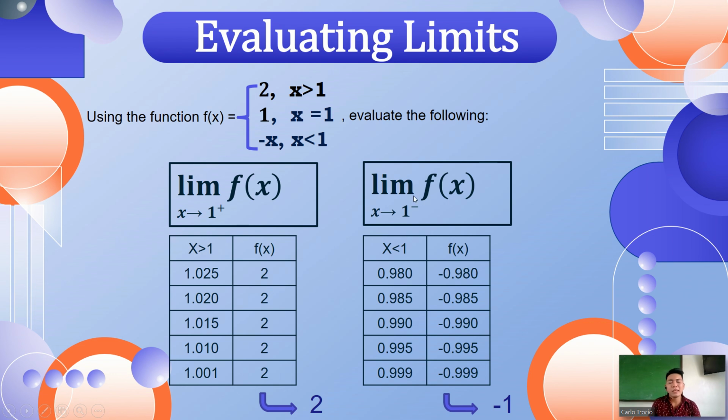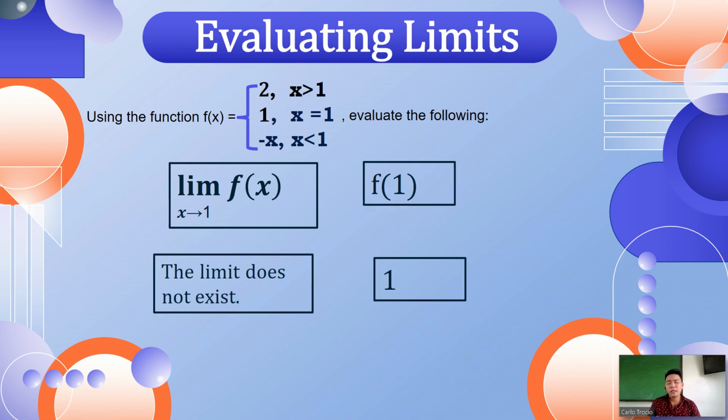Another example is the limit of f of x as x is approaching 1 from the left. From the left this time, this is less than 1, so we are going to use negative x. Substitute negative times 0.980, that is negative 0.980, and so on and so forth. Then you will have negative 1.